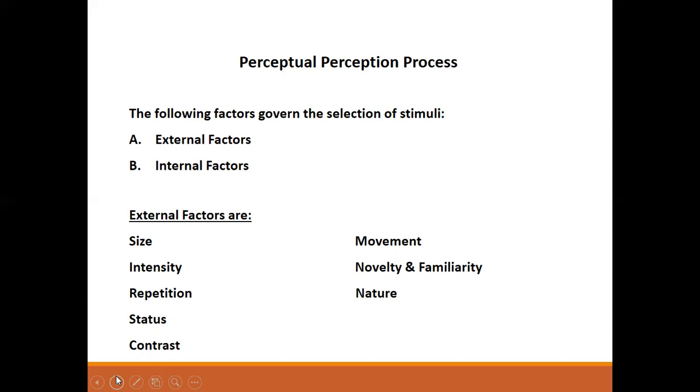If a commercial on any one product is given only once in a day, it may not have the same impact as a product which has repeated advertisement on TV. Then status. High status people can expect a greater influence on perception.